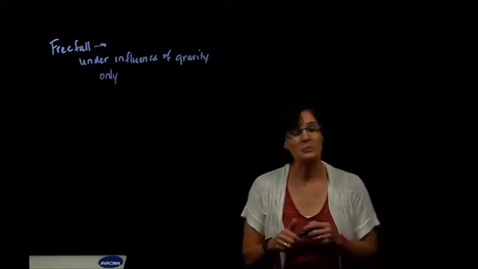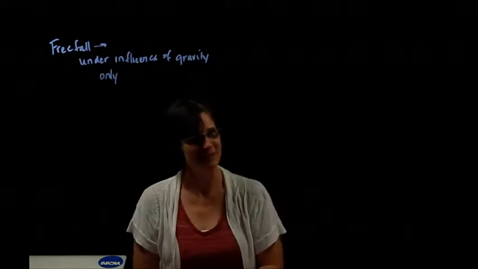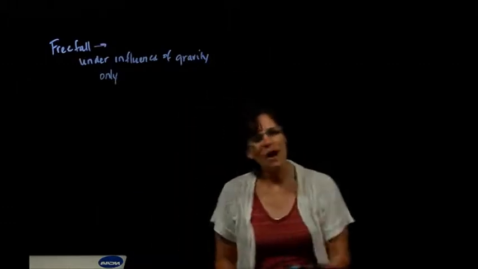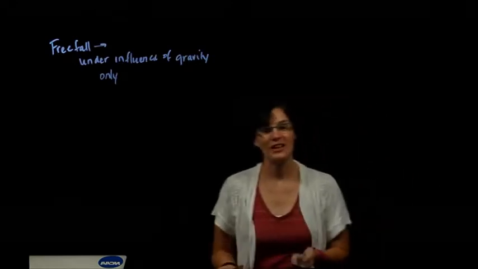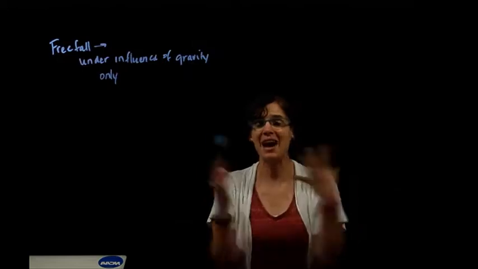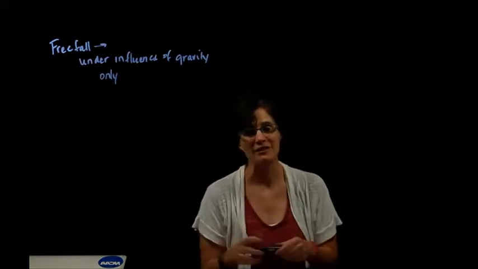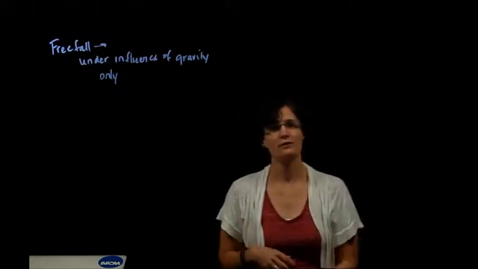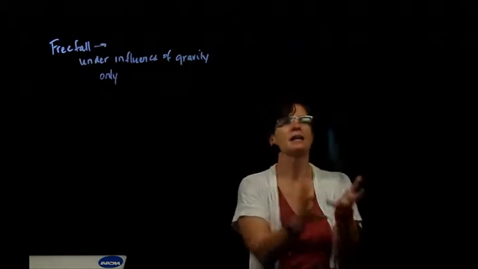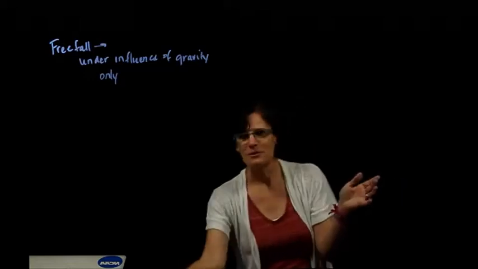So if an object is dropped and falls to the ground, while it's falling to the ground, it's in free fall. If an object is thrown down and falls to the ground, it's in free fall. If an object is tossed up, as soon as it leaves my hand, I'm not influencing it anymore. The only thing affecting its motion is gravity, and it is also in free fall. It's in free fall on the way up, on the way down, the entire time it is out of my hands. And as we'll find, even if I chuck it across the room, it's also in free fall.